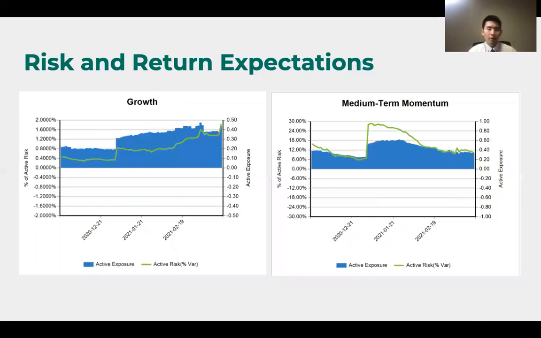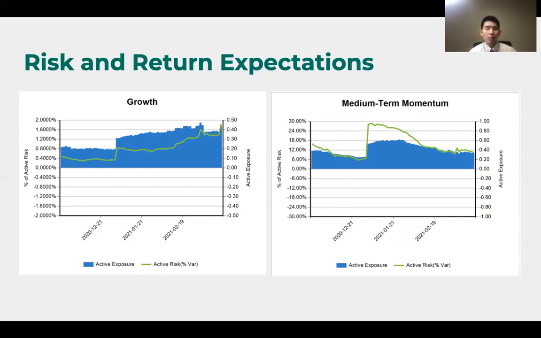Also, the other two factors we focus on are growth and medium-term momentum. We believe that 2020 was a year where growth factors outperformed value stocks. So we put increasing portfolio weights and exposure to the growth factor. At the same time, since most of the stocks have been performing very well in the medium term, our exposure to the momentum factor becomes inherently huge, and that translates into unexpected risk exposures in that factor. This might be a potential reason why we were not flexible enough when the market went down a lot in 2021 and we took much unnecessary loss. In the future, we'll be more careful in looking at risk factors and adjust our positions accordingly.